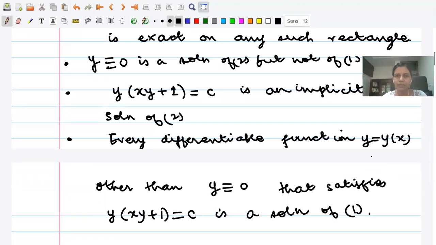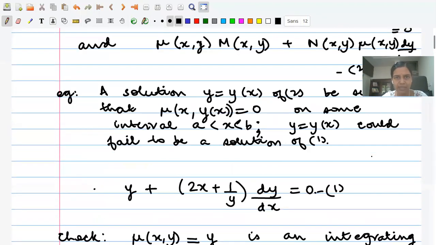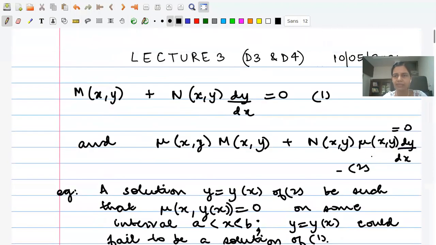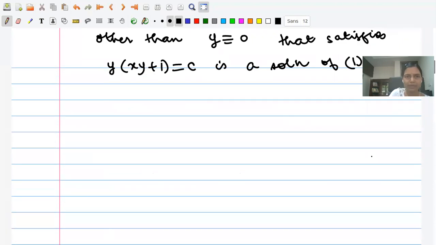So coming back to this concept of integrating factors, one has to be careful here. And what is the thing that we can say? One can say this: if mu of xy is defined and non-zero for all xy, then 1 and 2 are equivalent. That is, 1 and 2 have the same solutions. I'll just write that down. So this is something to be noted.